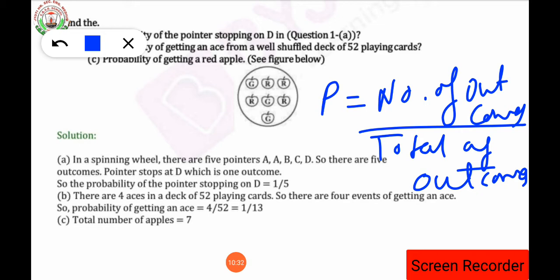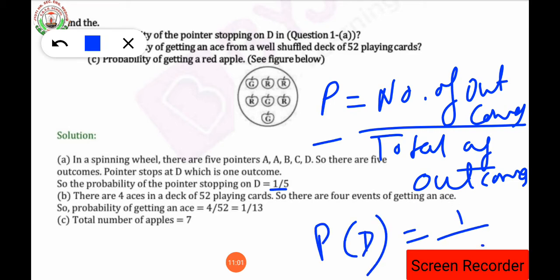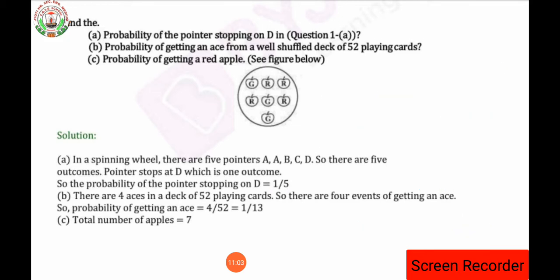The statement of this formula is totally based on the question. Suppose in this question it is talking about the pointer stopping on D, so probability of D is equal to number of sections of alphabet D upon total number of sections on a circle. Like that the statement will be changed. The probability is denoted by P, and the actual formula for it is number of outcomes upon total number of outcomes. So the answer for the probability of getting D when the pointer stops is 1 by 5. Have you understood up to here?